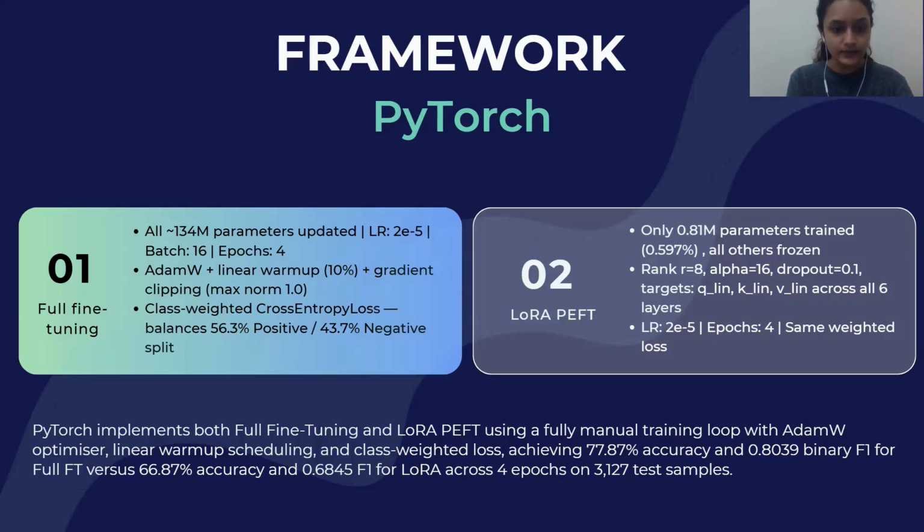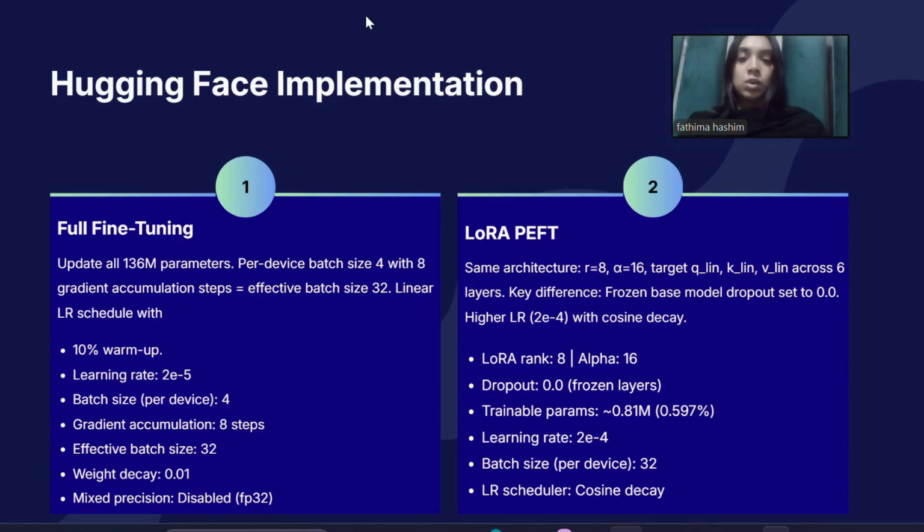For the Hugging Face implementation, we used the Trainer API to simplify and standardize the training pipeline while keeping it consistent with our PyTorch setup. Starting with full fine-tuning, the entire model was updated, meaning that all 134 million parameters were trained with an effective batch size. For the LoRA approach, instead of updating the full model, we froze the base model and only trained a small low-rank adapter layer.